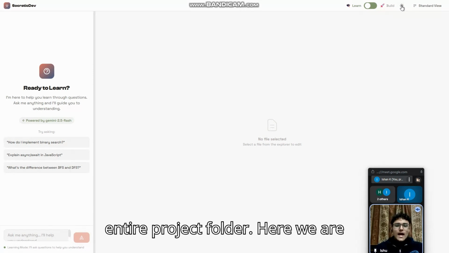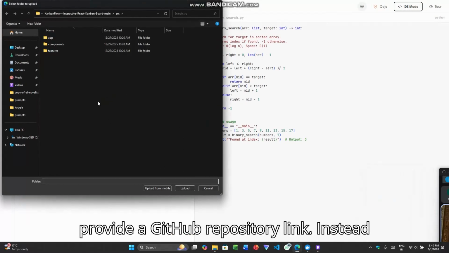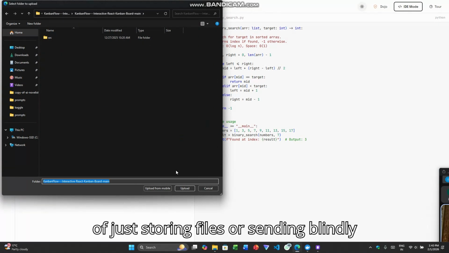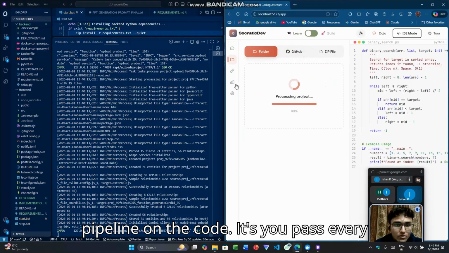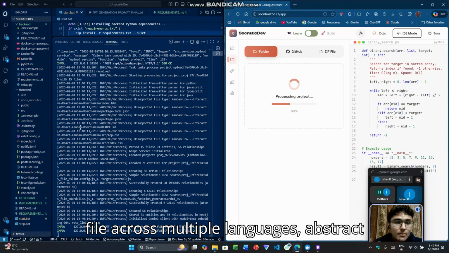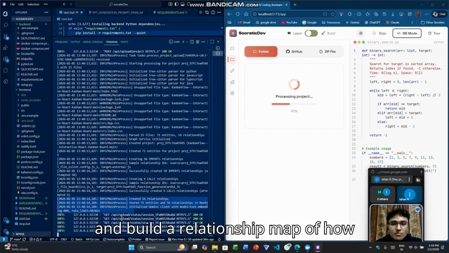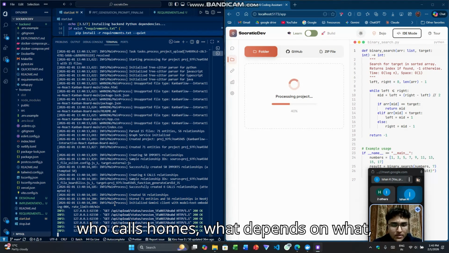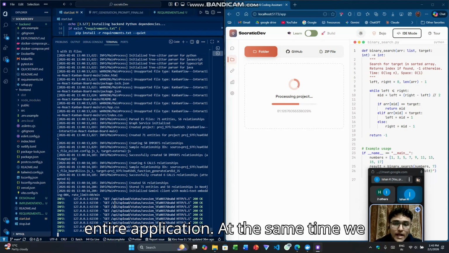The users can upload an entire project folder. Here, we are uploading a Canon Flow project, or even provide a GitHub repository link. Instead of just storing files or sending them blindly to the AI, we first run a deep analysis pipeline on the code base. We parse every file across multiple languages, extract functions, classes, and imports, and build a relationship map of how different parts of the system interact. Who calls whom, what depends on what, and how the data flows through the entire application.